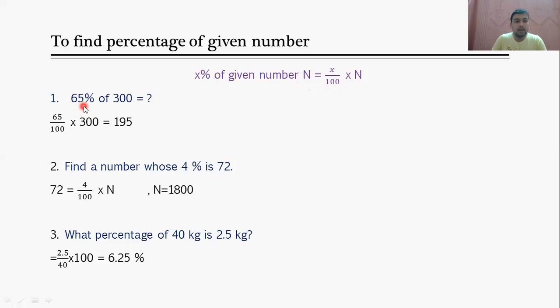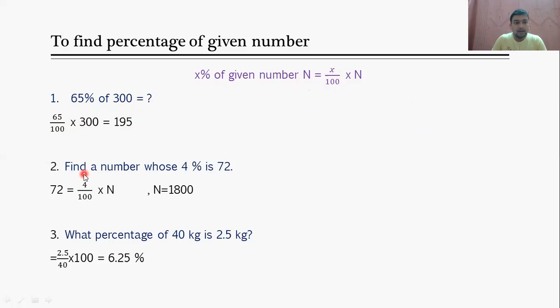For example, 65 percentage of 300. How will you calculate 65 percentage of 300? What is x here? x is 65. What is capital N here? 300. So x by 100 into N, so 65 by 100 into 300. It will be 195.